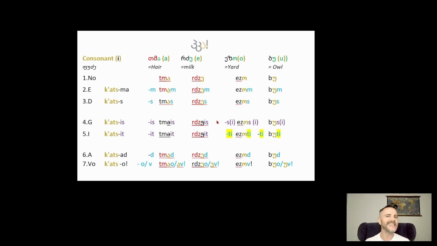Now, just to make things even more complicated, with the O, instead of taking the is, they take a si. And actually, they don't always need a si. So, ezo can be ezos. So, the way that you express them in the dative is the same way you could express them in the genitive. It means it is of the yard. Okay? It's kind of like with my analogy in the party that they want to keep the same drink you gave them an hour ago. But you can give them another drink, but it depends on which order. So ezos is actually okay.